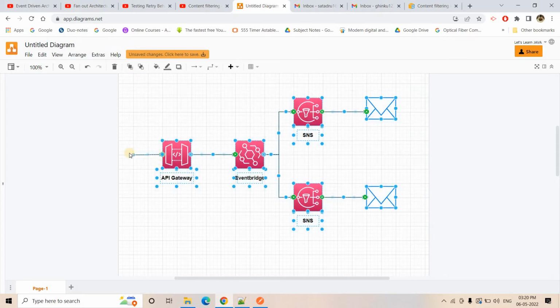What we are doing is, we are having our API gateway. So maybe an on-premise system is calling this API, and it will send the event information with the API call. The API gateway will then directly put that event in the Eventbus in EventBridge. From that EventBridge, based on a rule, sometimes the event might be published to this particular SNS topic, and sometimes, based on another rule, to this other SNS topic.